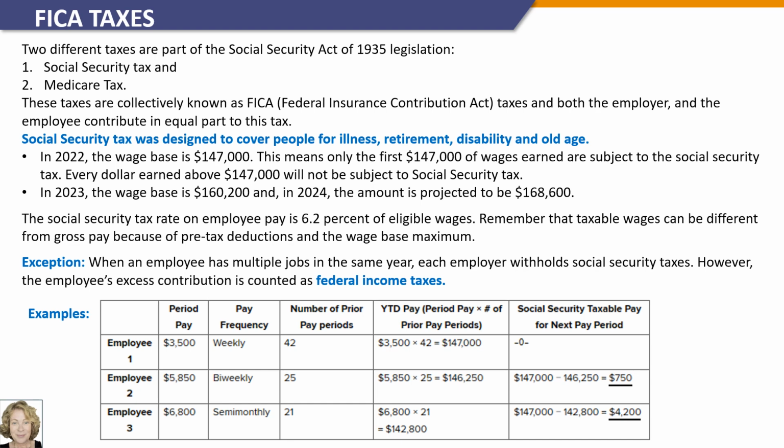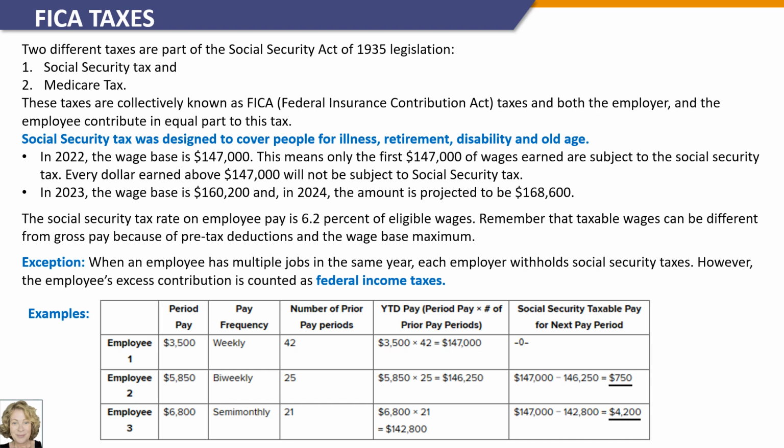There's an exception though. When an employee has multiple jobs in the same year, each employer withholds Social Security taxes. However, the employee's excess contribution is counted as federal income taxes, which means that you get credit for it on your annual tax return as if you had paid federal income tax. The employer's contribution, though, is not refunded.